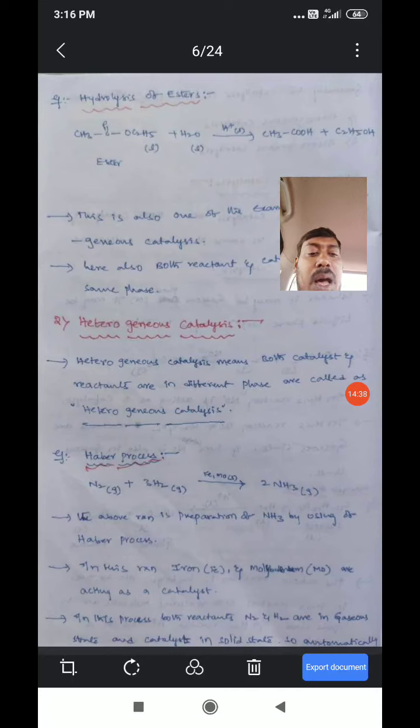And it forms ammonia. In this reaction, we are preparing ammonia by using the Haber process.